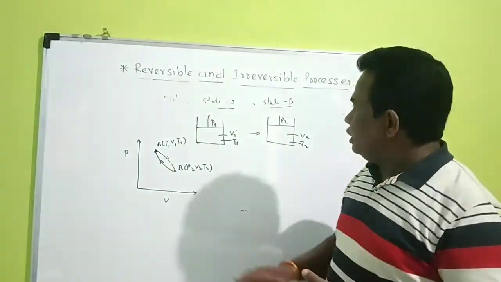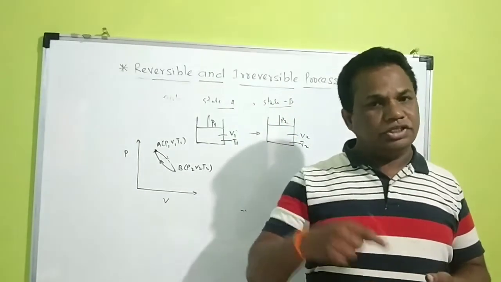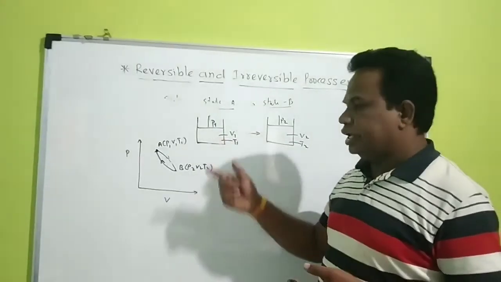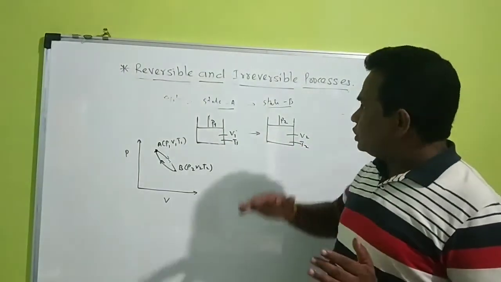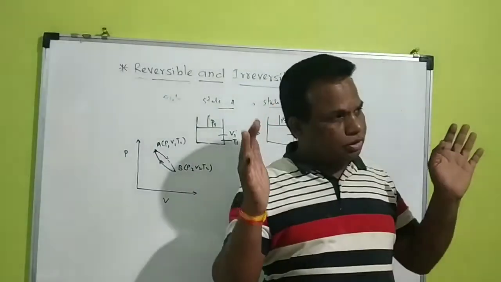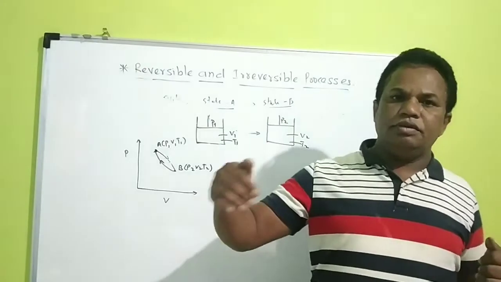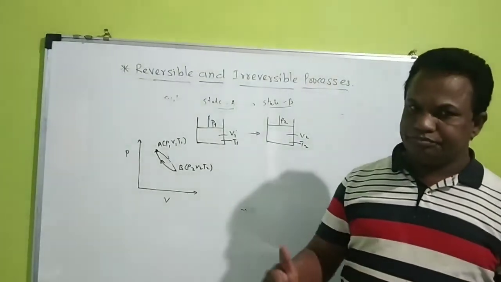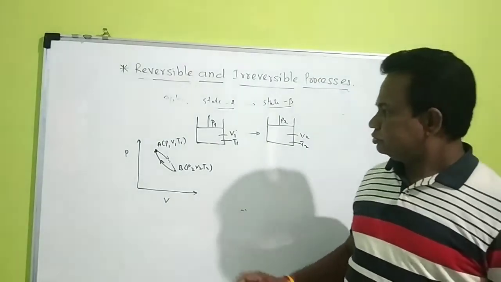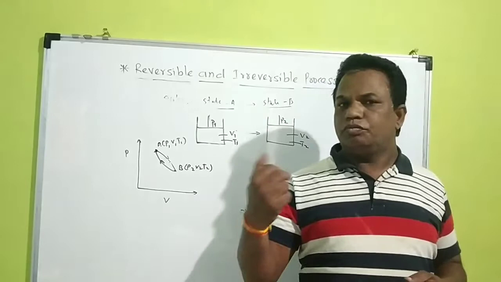That means the entropy of the universe tends to a maximum. What is entropy? We can discuss it in the next video. But you must understand that the disorder of the system, the disorder of the universe, is tending to the maximum. That means there is always loss of energy, and that energy cannot be regained.